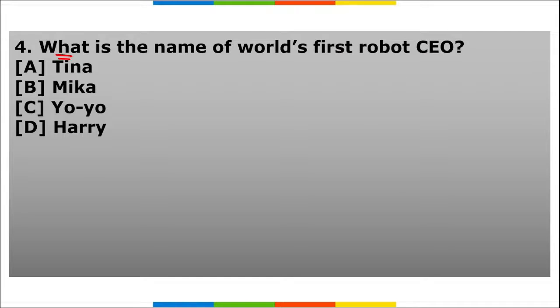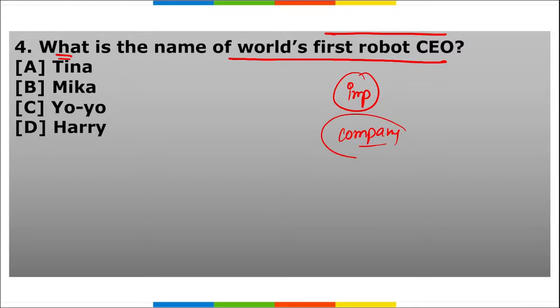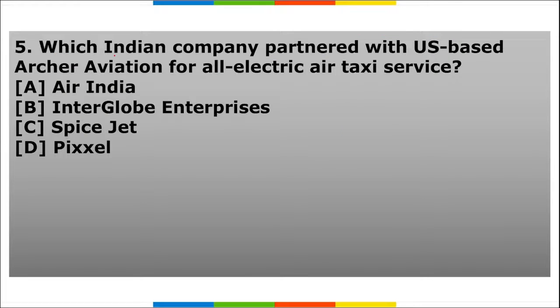Fourth, what is the name of the world's first robot CEO? Important. Name the company also for which this robot was appointed CEO. Fifth, which Indian company partnered with US-based Archer Aviation for all electric air taxi services? So these are your 5 homework questions, and I need to see maximum participation from all the students watching this video.